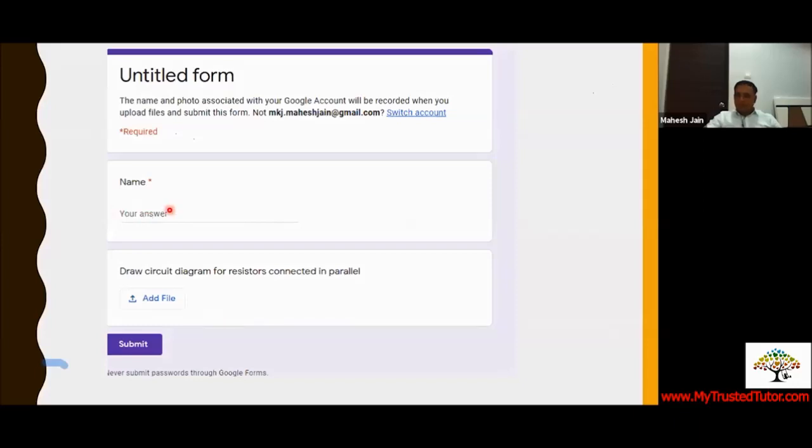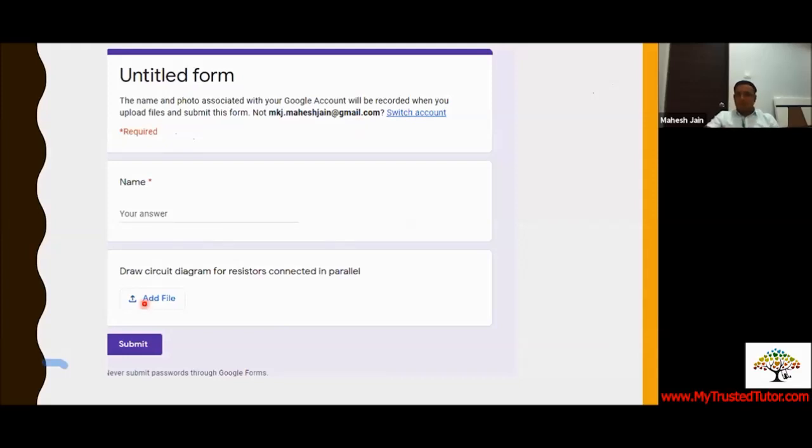They will have to write their name here, and you can see the question: draw circuit diagram for resistors connected in parallel. There is no space given, but there is an option of add file. So they can answer in their notebook, quickly, wherever. That can be done during the Zoom session itself. You can create a link, share it with them in the chat box, and they can start answering in front of you. You can have a quick check on who is doing it. Even if you give a little less time, if they look here and there they lose time, because if they seriously appear for the exam, they will score more.